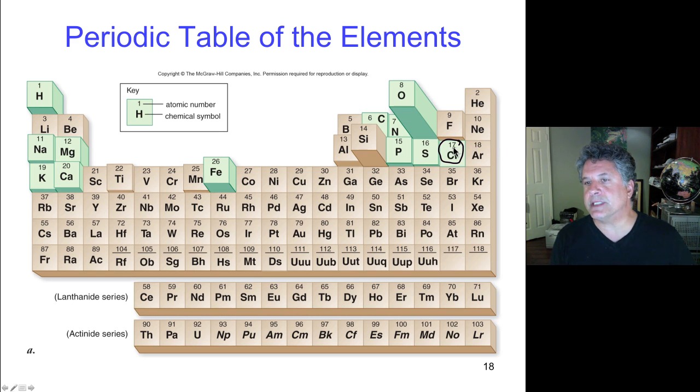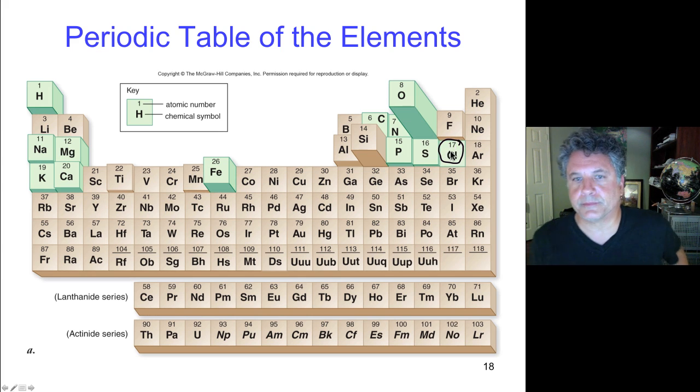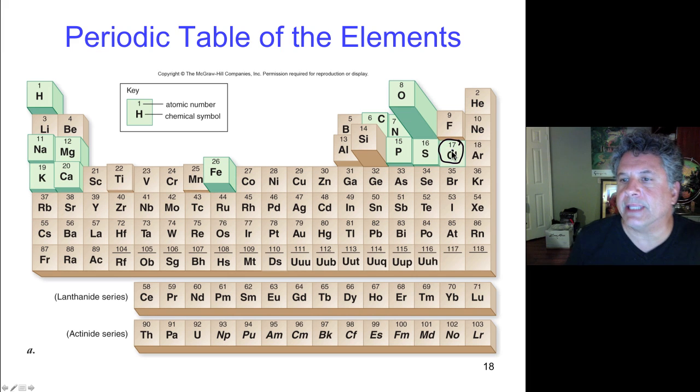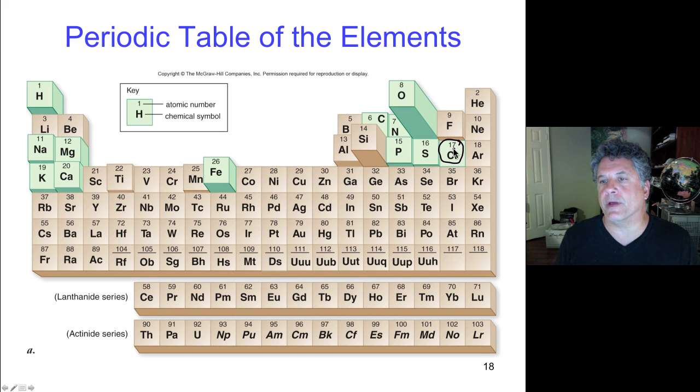Chlorine is just missing one electron in that outer level, and so it would love to steal an electron from some other atom and thereby fill its outer valence shell. So chlorine has 17 protons, 17 neutrons, 17 electrons, and it's one short of having its third energy level completely filled with electrons.